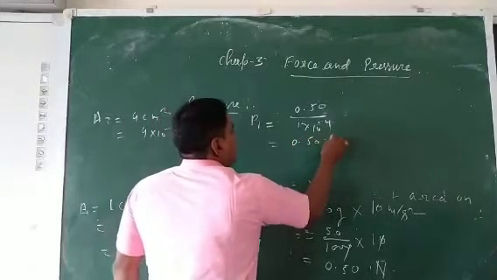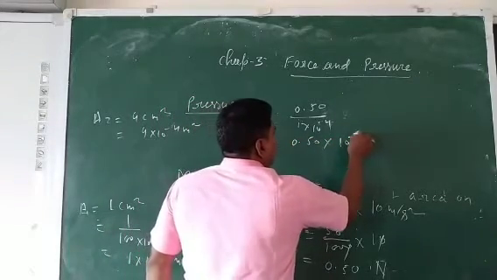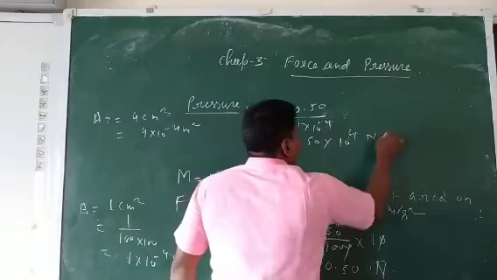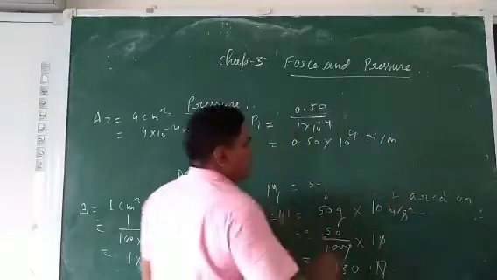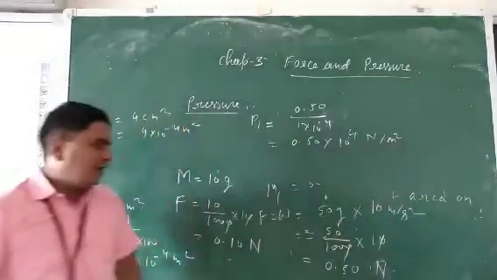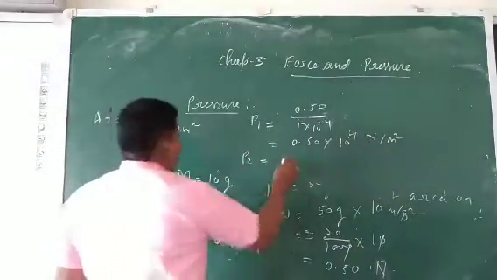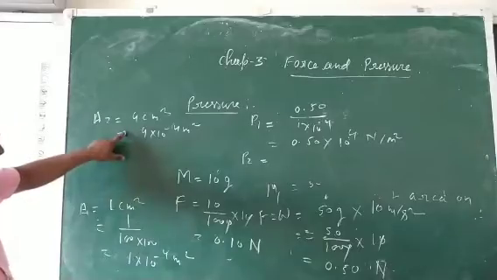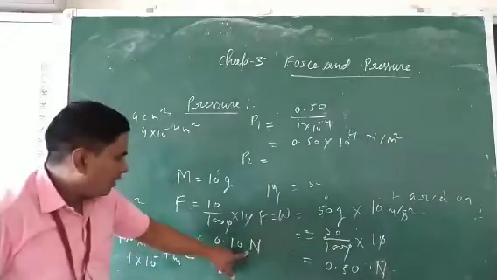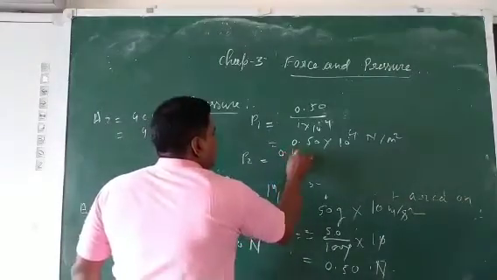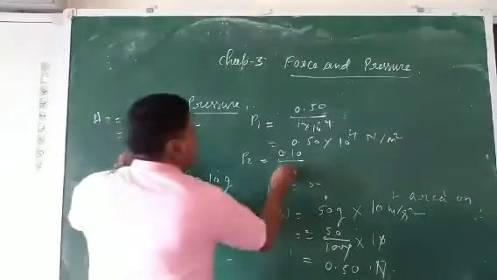So the pressure is 0.5 into 10 to the power plus 4 Newton per meter square. Now the pressure applied by the second body. What is the force applied by the second body? Here I calculated 0.1 Newton, and the area 4 into 10 to the power minus 4.